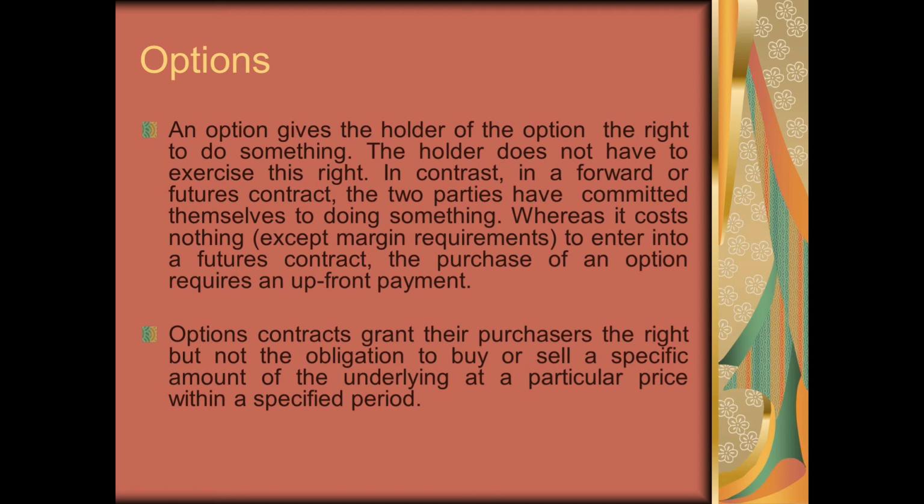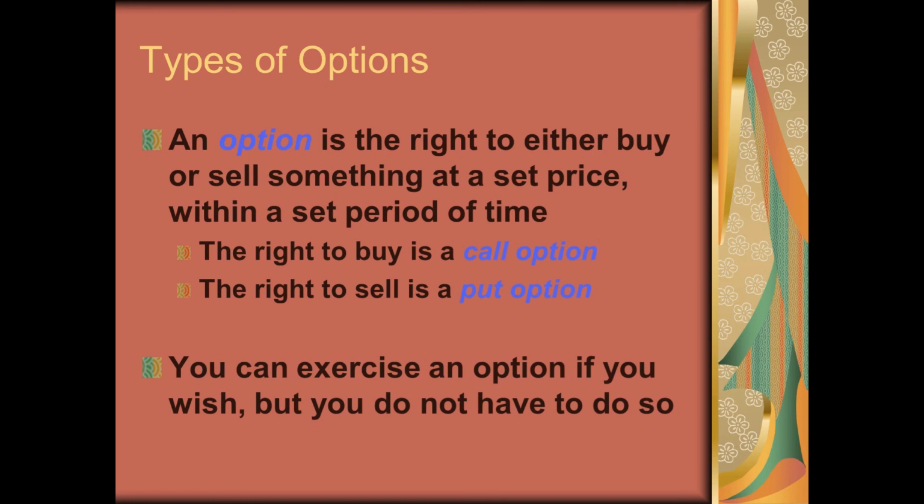Now whether this decision making right is for right to buy or for right to sell, that makes a difference. If he is buying this right to exercise the option for buying the underlying asset, then it is known as a call option. But if he is buying the right to sell, it is known as a put option. So an option contract grants its purchaser the right but not the obligation to buy or sell a specific amount of underlying at a particular price within a specified period.